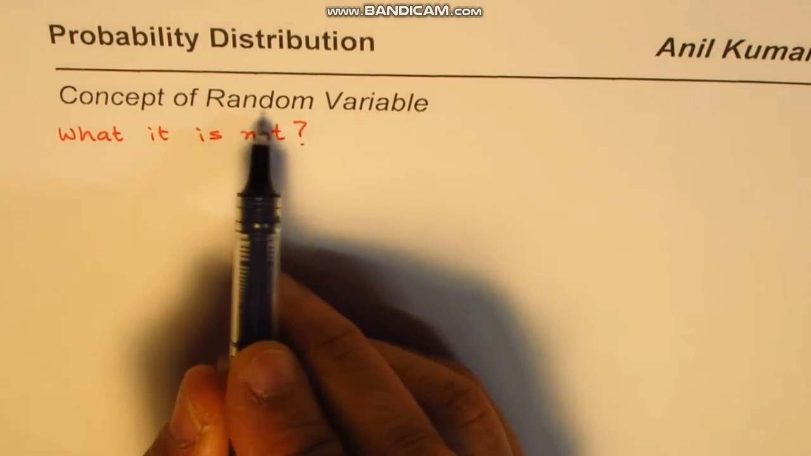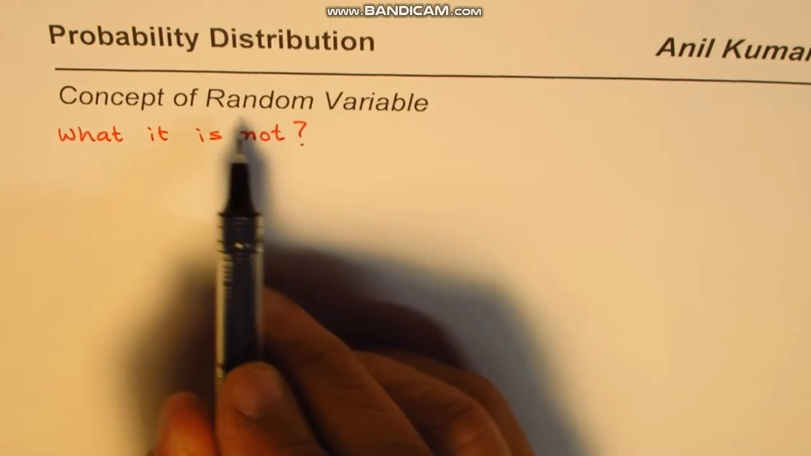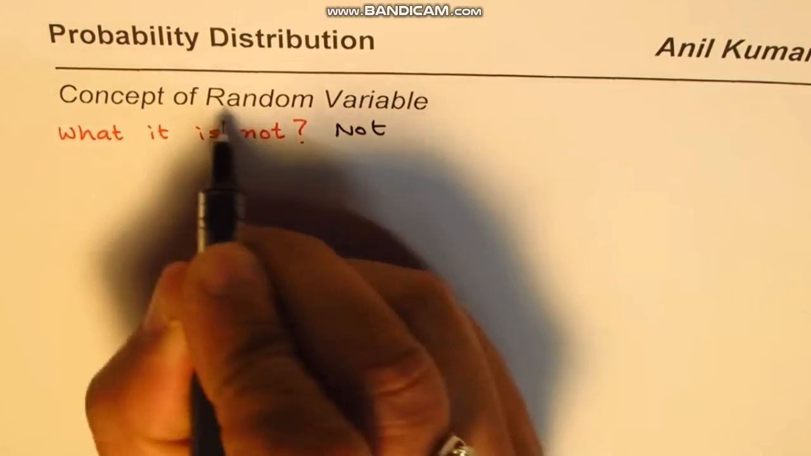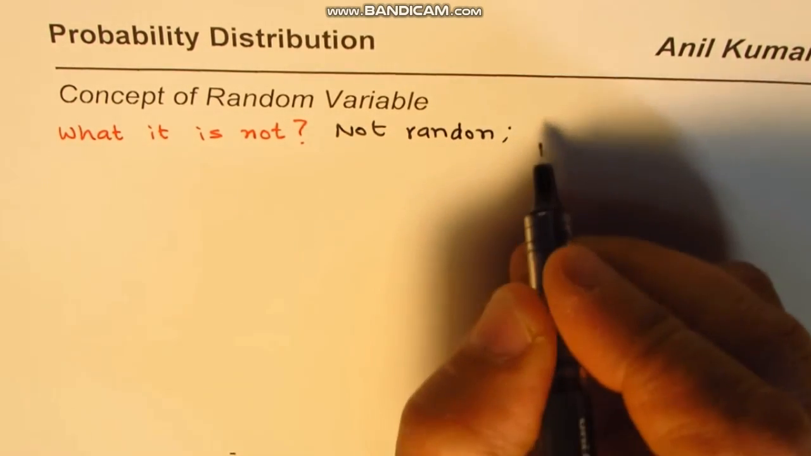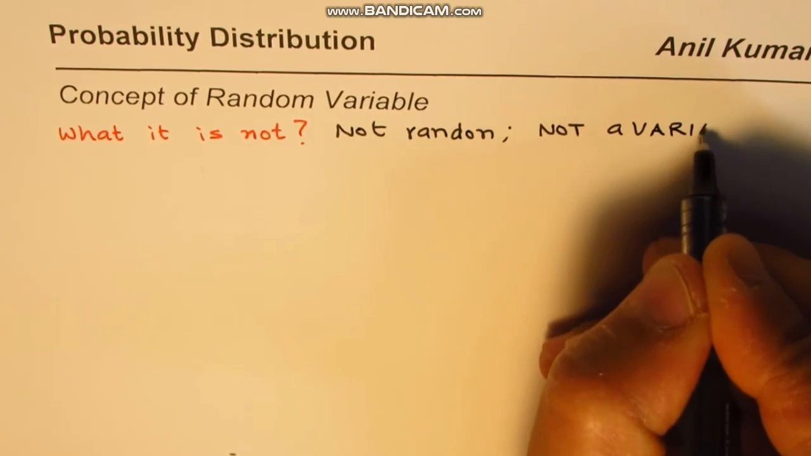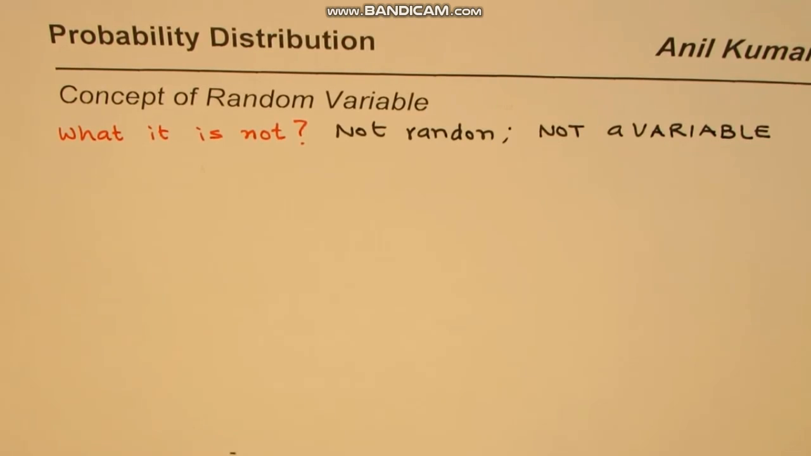So we're talking about random variables. First we'll understand what it is not. What is not in this name? We should be very clear that it is not random. So random variables are not random. That is the first thing. And then it is not a variable either. So don't get confused by the name random variable. You should have a very clear idea about it. It is not really a variable and it is not really random.